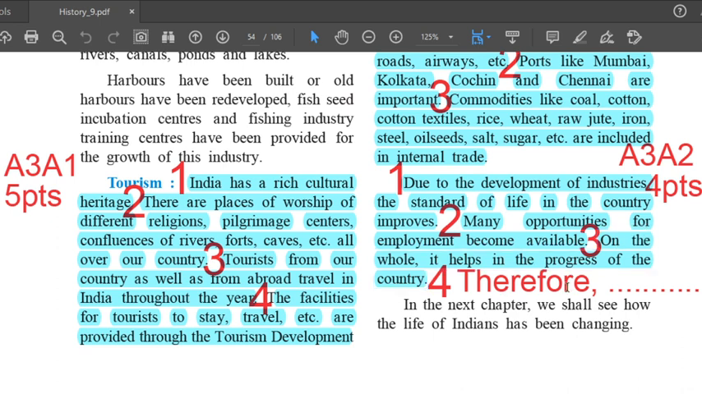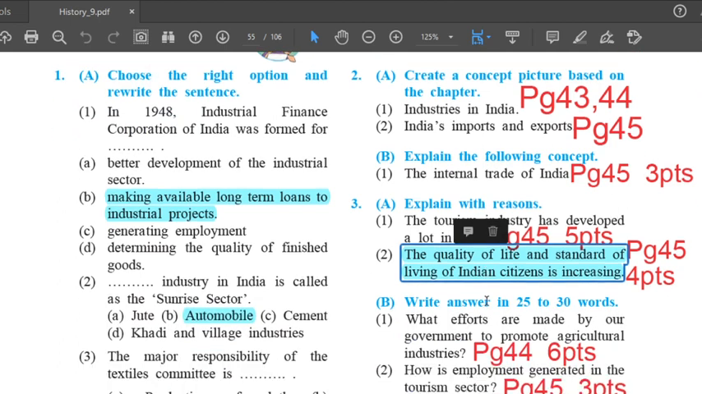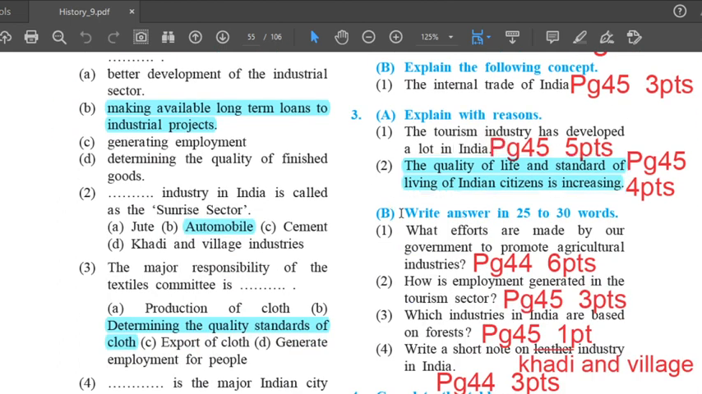Fourth and the last point, therefore, and then I put dot dot, which means we are going to continue writing the statement from the question. That is, therefore, the quality of life and standard of living of Indian citizens is increasing. That's answer 3A2, which comprises of 4 points. Next question, question number 3B.